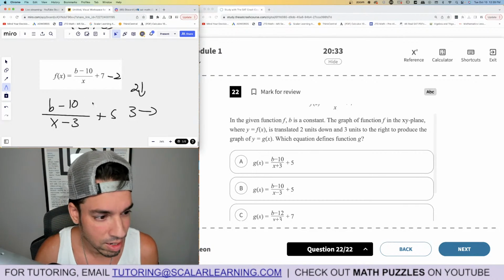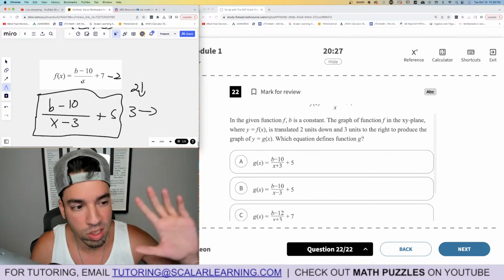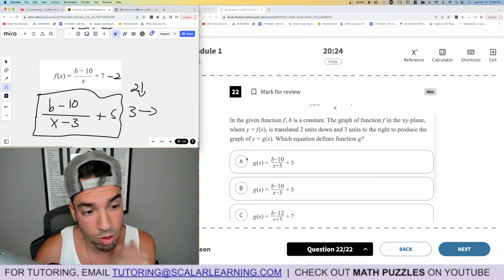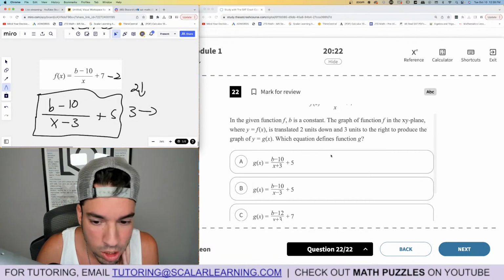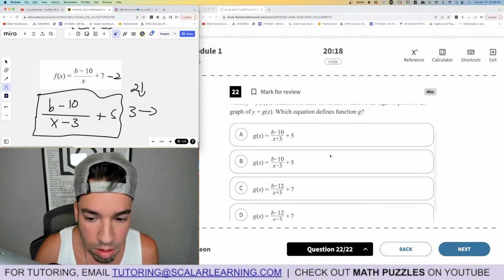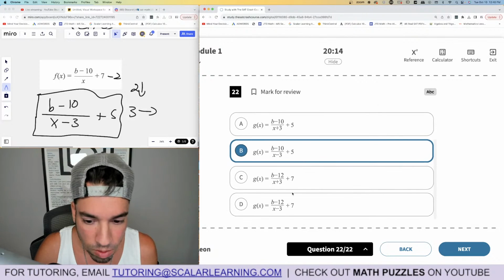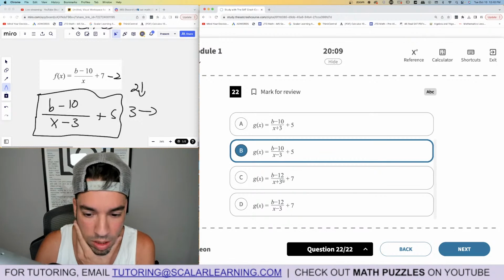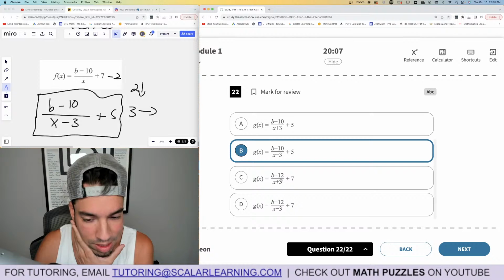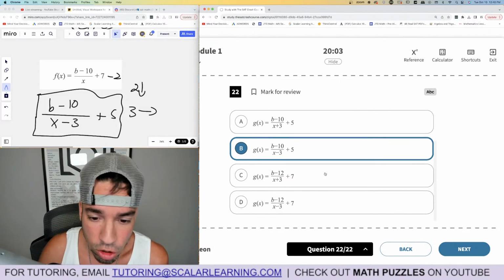So G is this. By the way, if you didn't know this, what you could do in Desmos is plug this in. You could choose a set value for B, and then try the different options and see which one produces the right transformation or set of translations. B minus 10, it's this one. B minus 10, x minus 3, x plus 5. See, these didn't add on the, I don't know what they did. I guess they put the -2 into the B, but you wouldn't do that, right? You would do it at the end for a vertical translation.